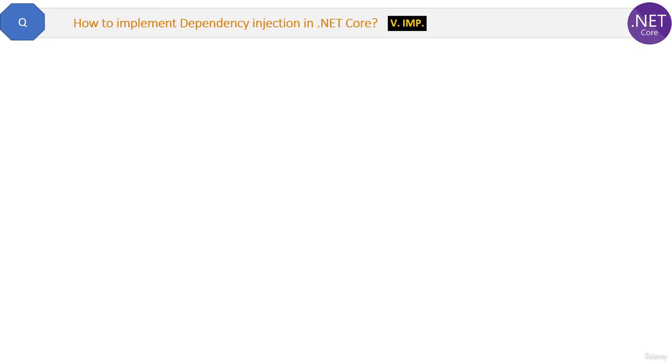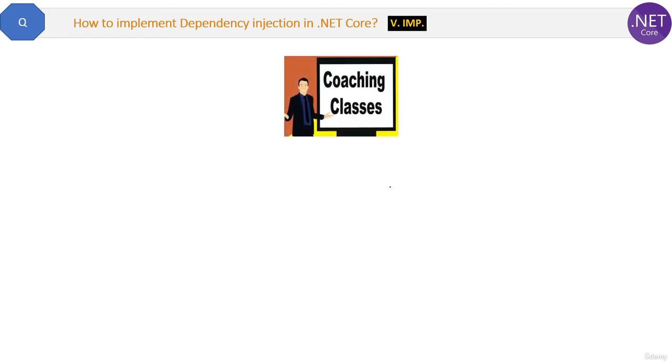How to implement dependency injection in .NET Core? Let's start with the problem first. If you understand what the problem is without dependency injection, then it will be more clear to you, okay? Suppose you are working on a project for an institution which provides coaching classes, okay?